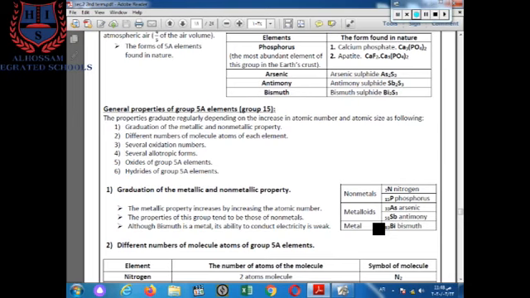Going further down, looking at bismuth, bismuth has a metallic property. Although bismuth has a metallic property, it has bad conduction of electricity. Its ability to conduct electricity is weak.